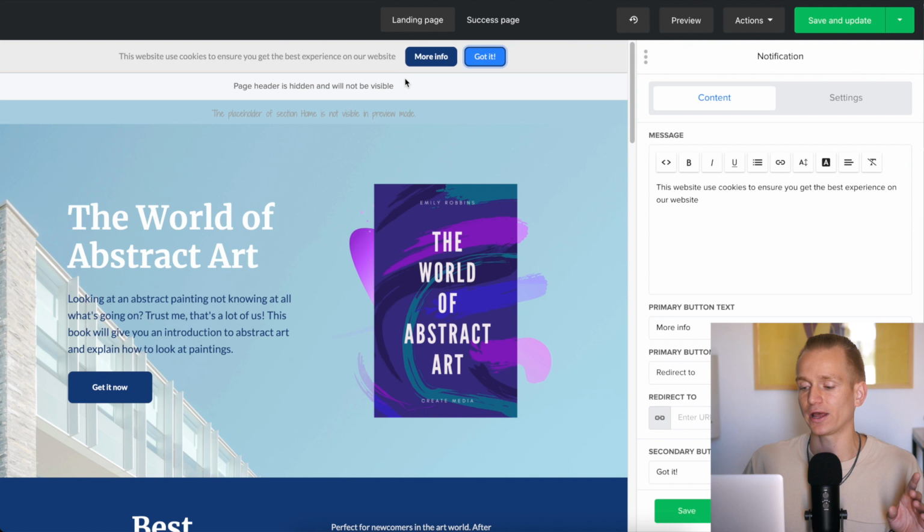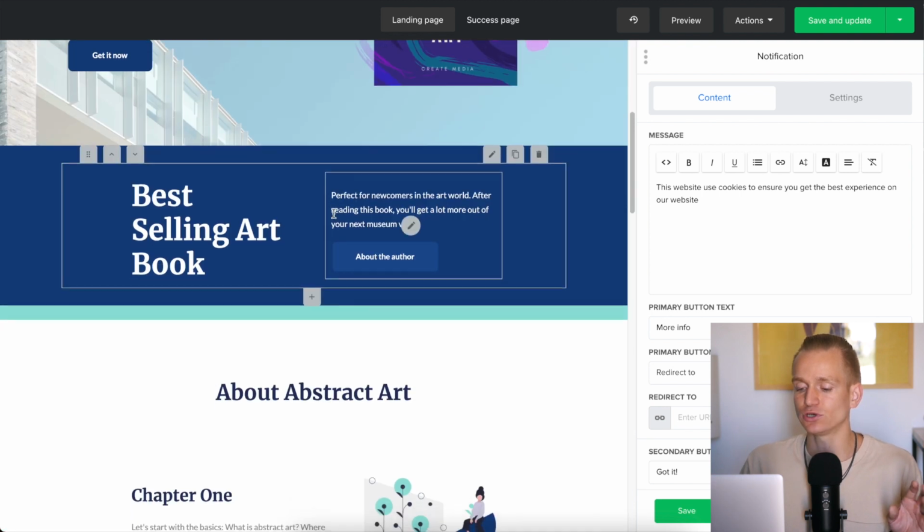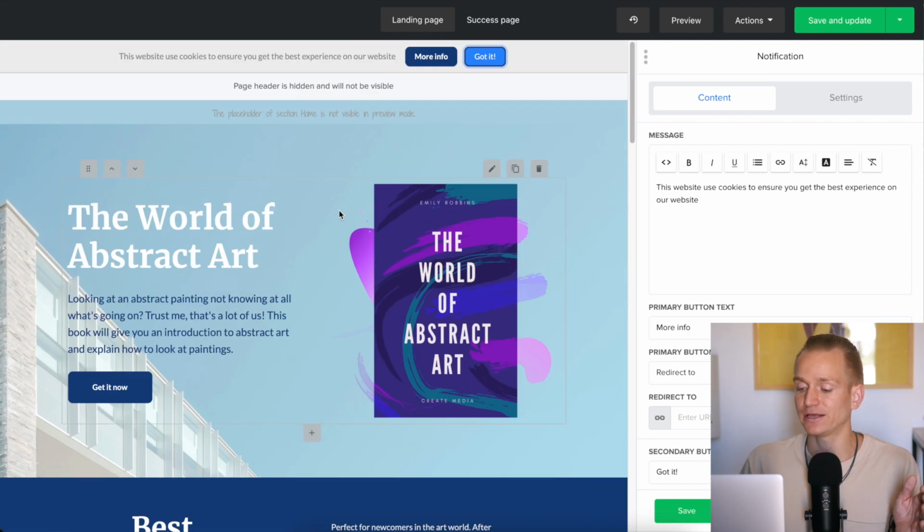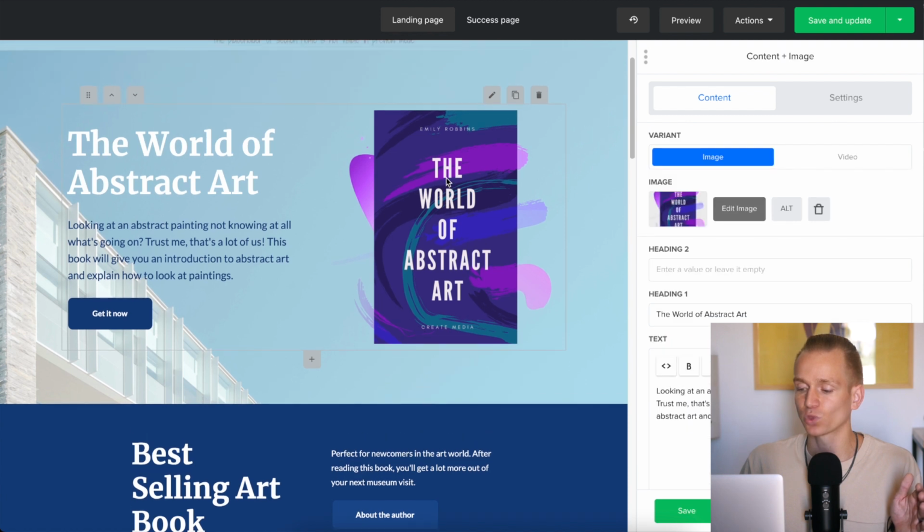The only thing here is with Mailerlite, you can create some nice looking landing pages, but the only thing is the editor. When you look at the editor, it honestly is unfortunately pretty basic. Again, it is an email marketing software, so it's kind of fair game. But basically, as you can see here, I can change the image and all of that, but I can't really adjust too much. And this is what most of the email marketing softwares out there are going to be like, or even worse than that.